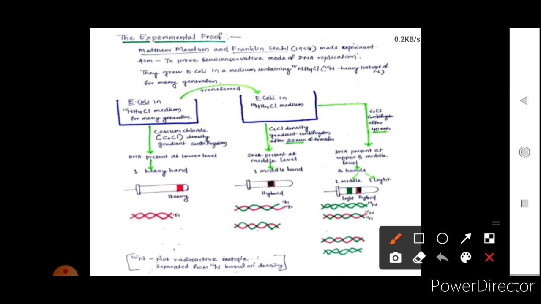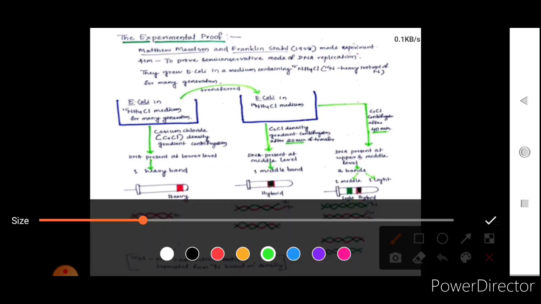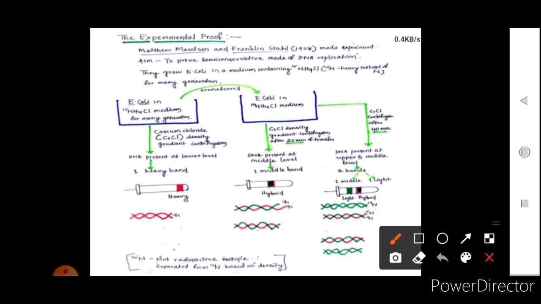And again, they did the density gradient centrifugation, that is cesium chloride density gradient centrifugation, and they found that they obtained a light DNA and a hybrid DNA. This would have occurred in this way, I will explain. See, this was the parental strand. Now this divided into two, and when the second density gradient centrifugation was done, what was obtained? It was obtained as hybrid DNA.